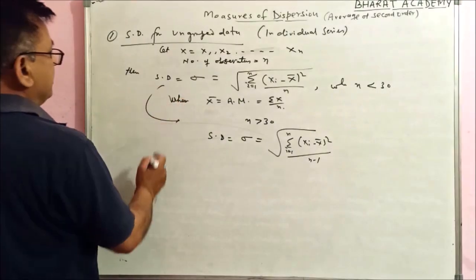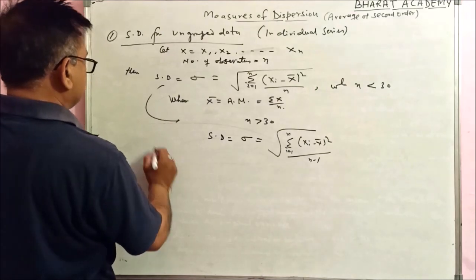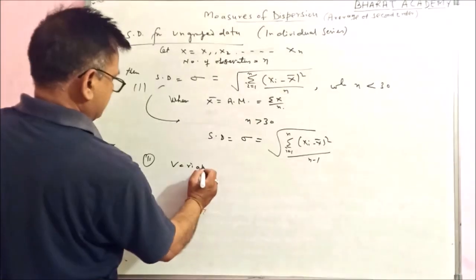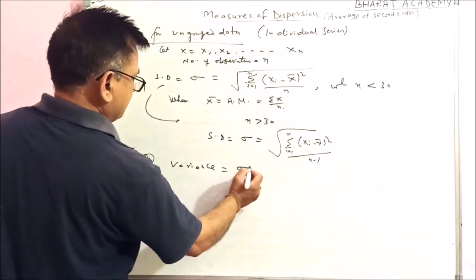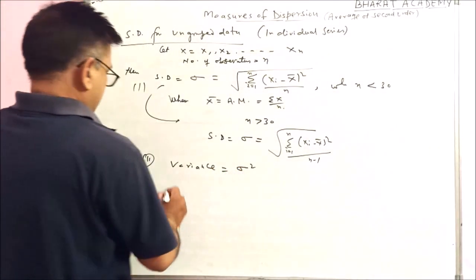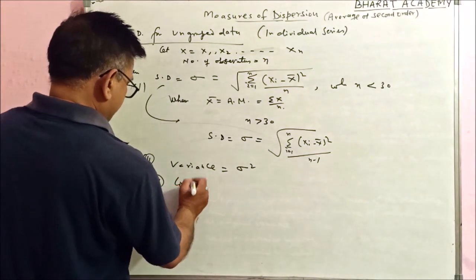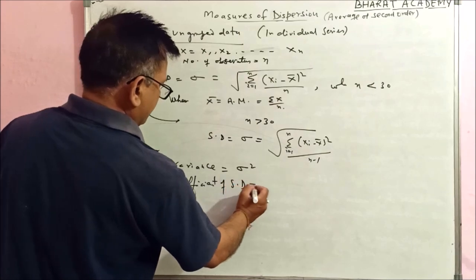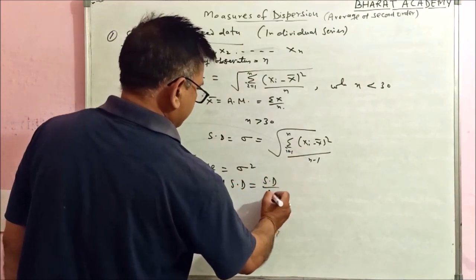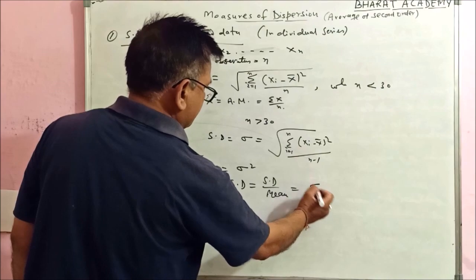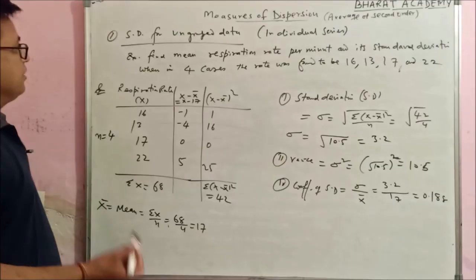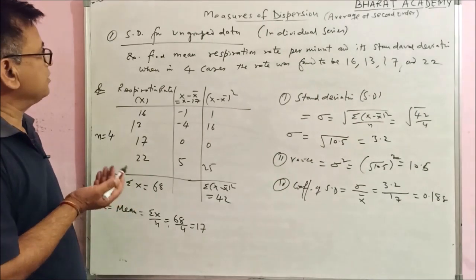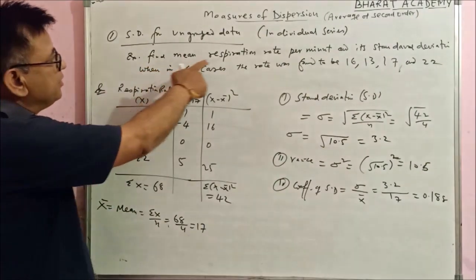Now this is SD, and variance will be the square of the SD, sigma square. Next is the coefficient of SD. We can calculate the coefficient of SD as SD upon mean, sigma upon x bar.